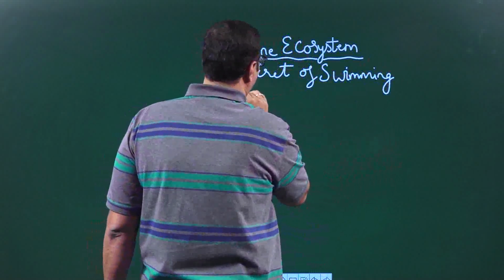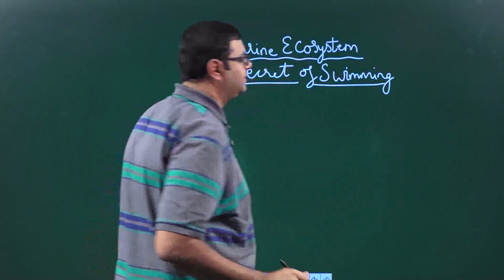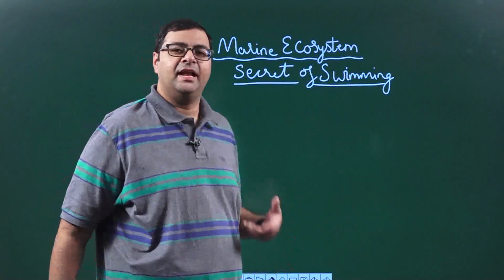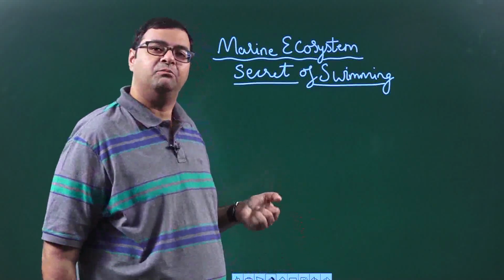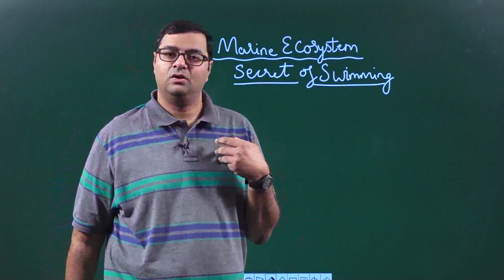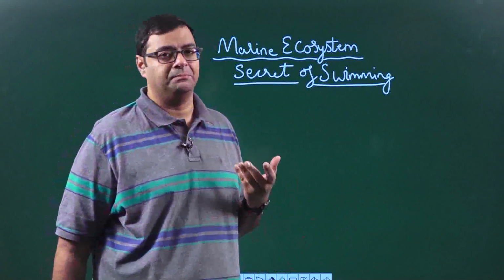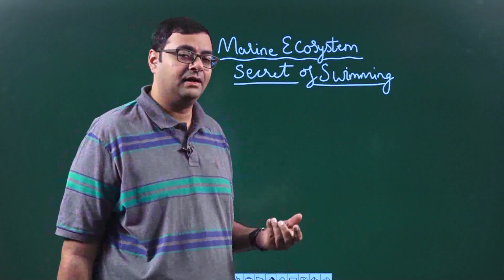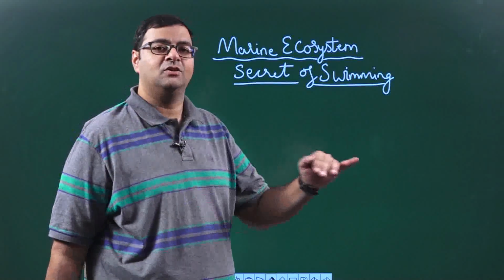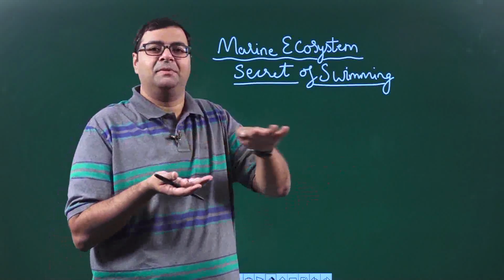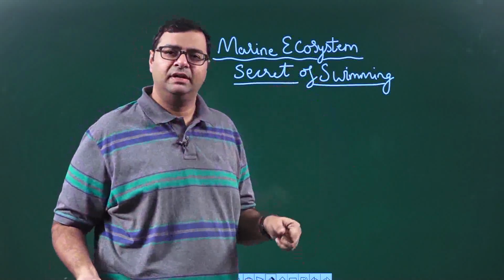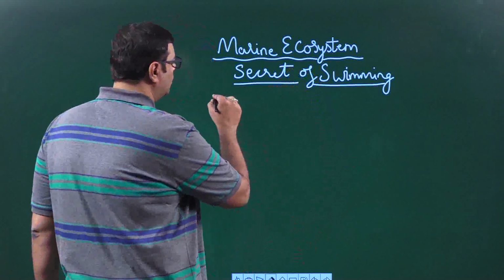When we say secret of swimming, what do we mean? Swimming is a natural thing that marine organisms do. We also learn to swim, but we are shallow swimmers. That means we stay on the top and swim, and if we go down deep, we will not be able to hold our breath.